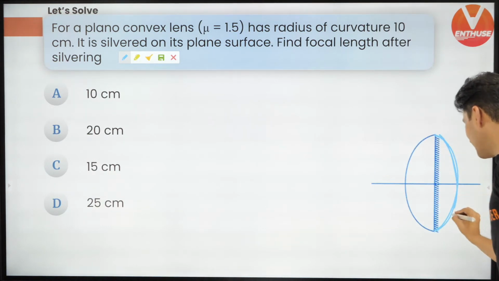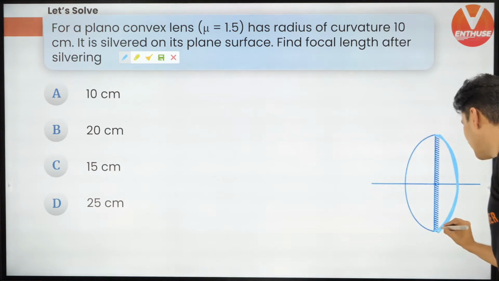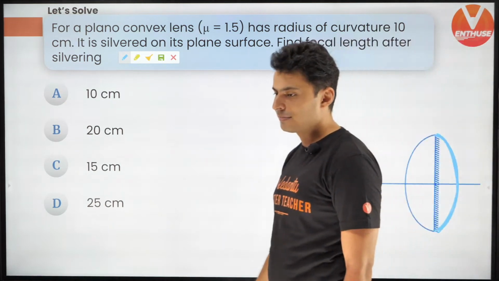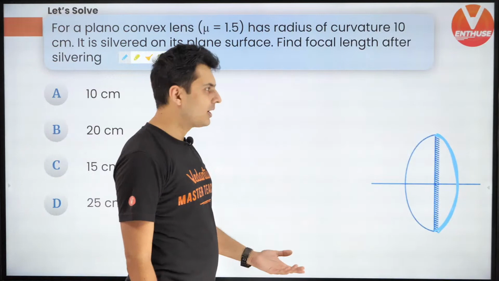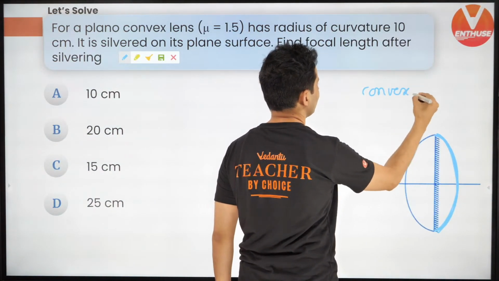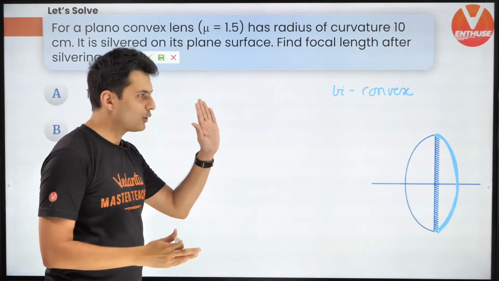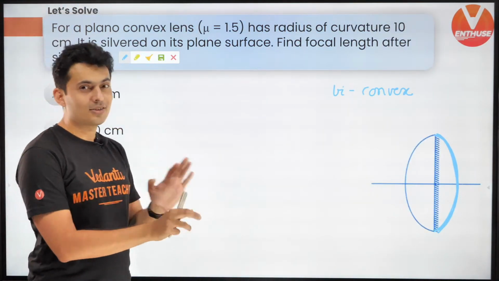Correct? So now you forget that there is a mirror. What does this look like? Doesn't it look like a normal convex lens? A biconvex lens? Don't you see that instead of plano, it's like a biconvex lens. That's it. So that solves our problem.